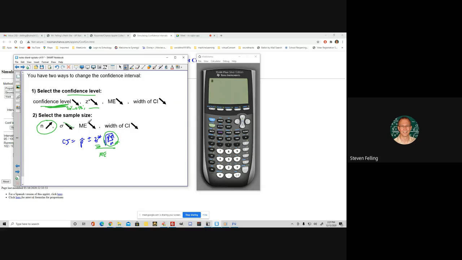And if that goes down, that also drives the margin of error down, which also reduces the width. So the two ways to make a narrower confidence interval are to decrease the confidence level or to increase the sample size. All right. And that's where we're going to leave it for the first part.